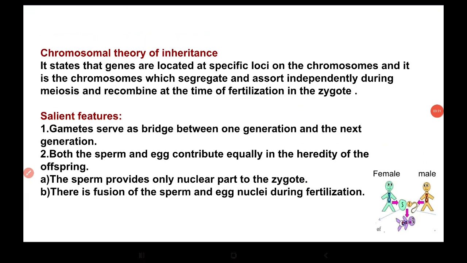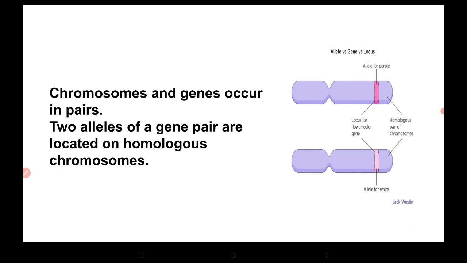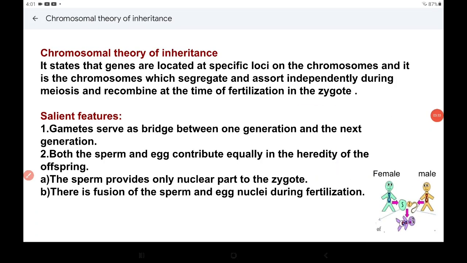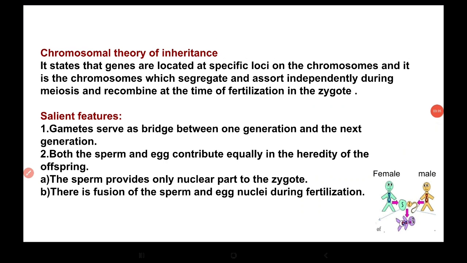So let us study chromosomal theory of inheritance in detail. It states that genes are located at specific loci on the chromosome.